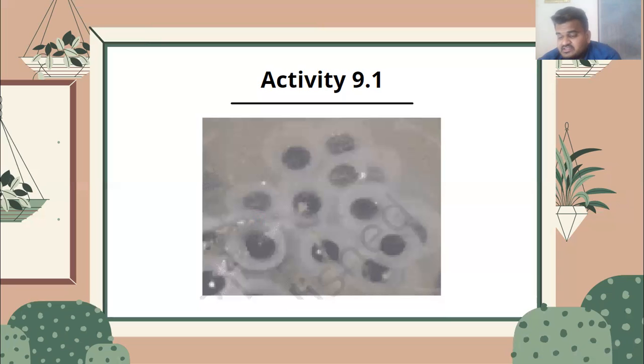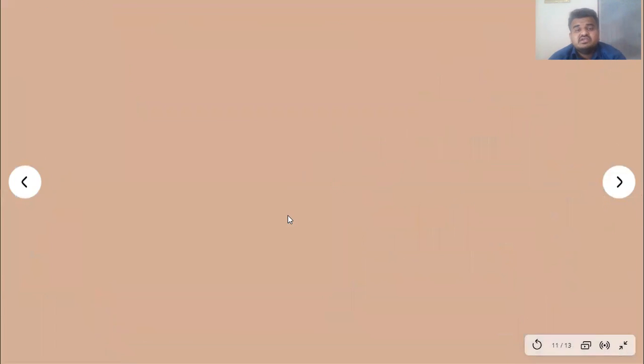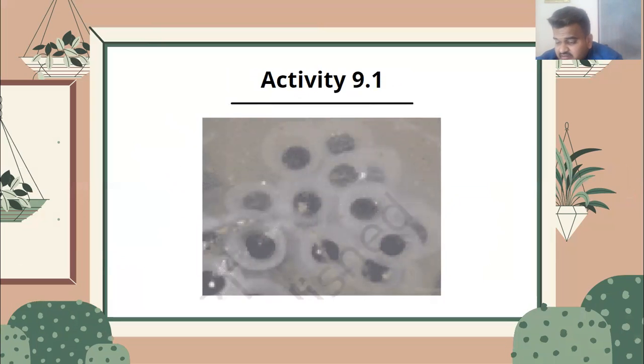Each sperm swims randomly in water with the help of its long tail. We have already seen this long tail of the sperm. So each sperm swims randomly in the water with its long tail and comes in contact with the eggs. As the sperm come into contact with the female gametes, fertilization takes place.